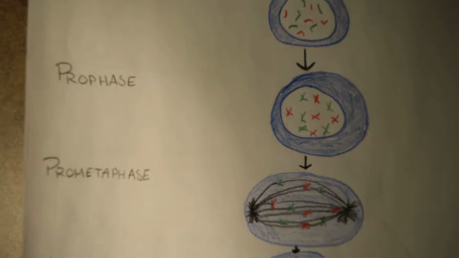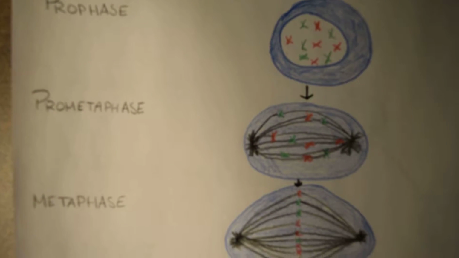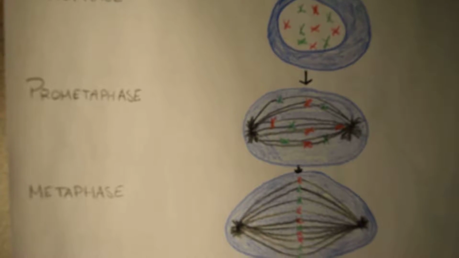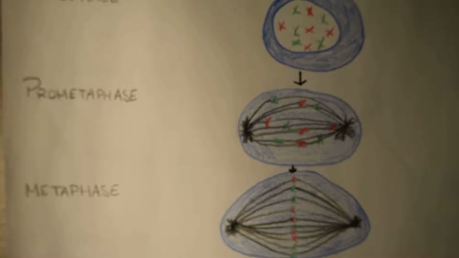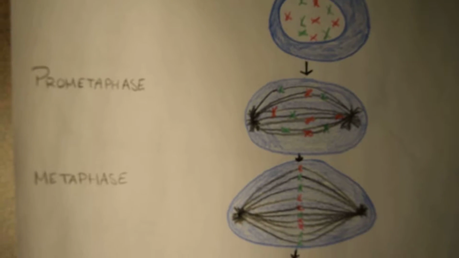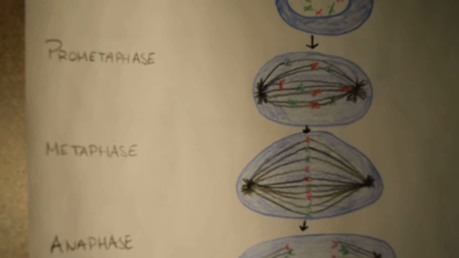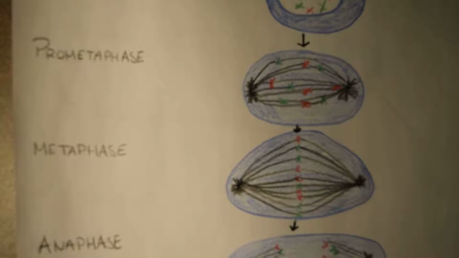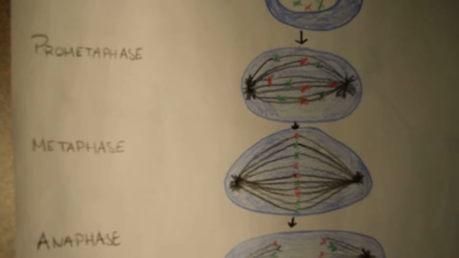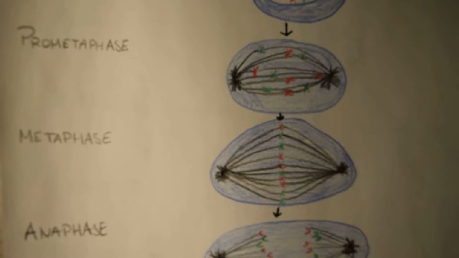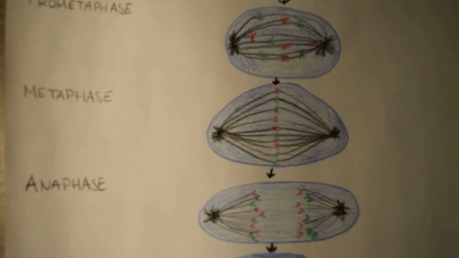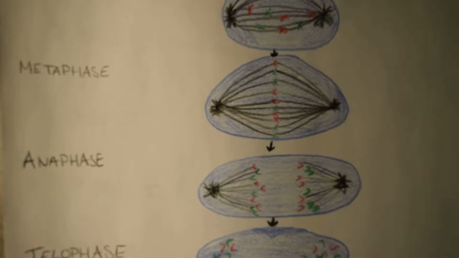They are referred to as sister chromatids. In prometaphase, the nuclear envelope disappears and spindle fibers develop and attach to either side of the sister chromatid. The next stage, metaphase, is the stage in which sister chromatids line up down the center of the cell, still attached to either side of the spindle. It is in anaphase that the cells begin to elongate, with the spindle fibers shortening, separating the sister chromatids from one another.